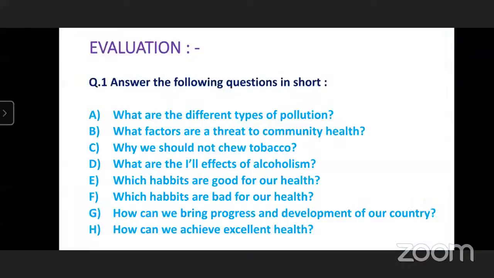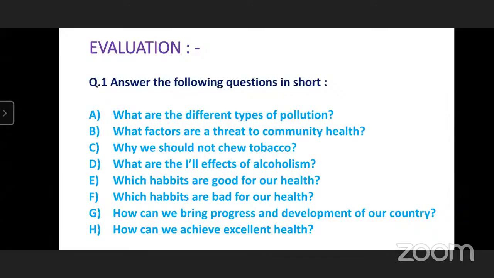So this is your evaluation now. Answer the following questions in short. Tell me, what are the different types of pollution? Sir, water pollution, soil pollution, air pollution. Can you give him one minute? Yes, yes. Radioactive pollution, so many types of pollution are there.